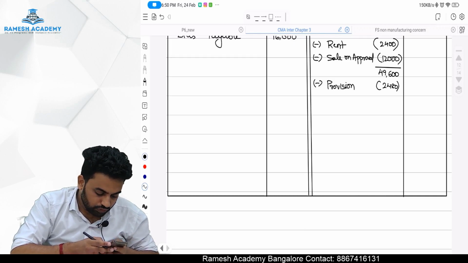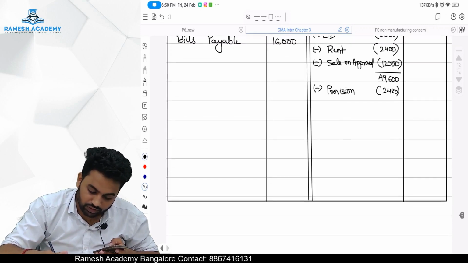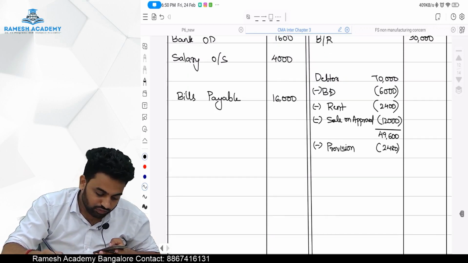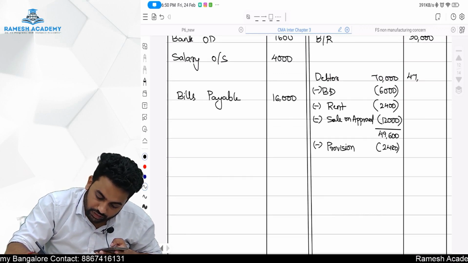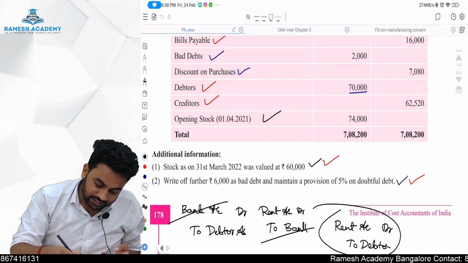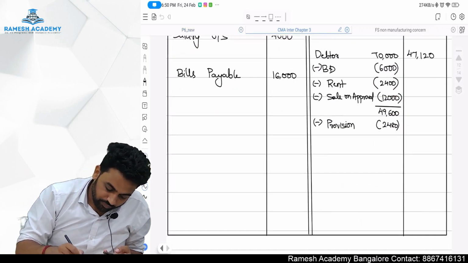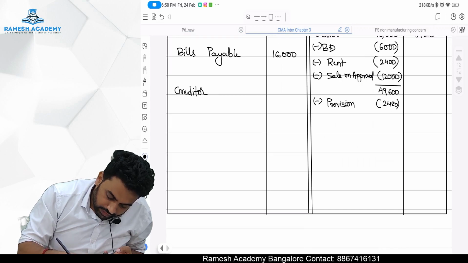So 49,600 minus 2,480 comes to 47,120, right? So the debtor is 47,120. Fine, sir. Then creditor is 62,520, no adjustment.